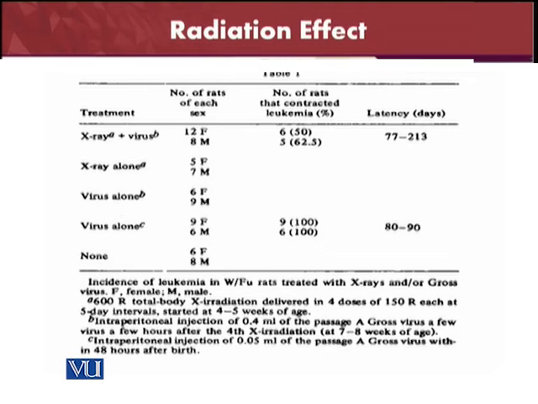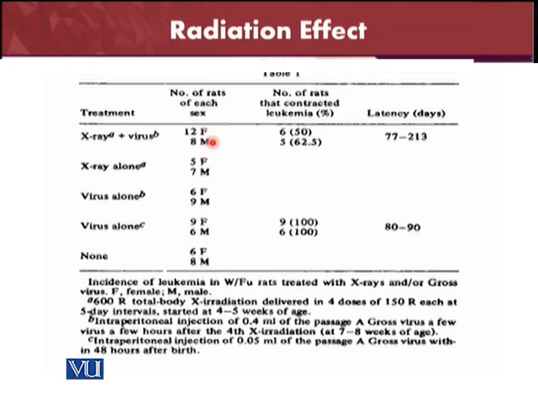Here is one of the experiments from which the data has been taken, and we have seen how much the X-rays affect our rats. Here we have taken the incidence of leukemia in rats treated with the X-rays and with the gross virus. F is for the female, of course, and M is for the males.